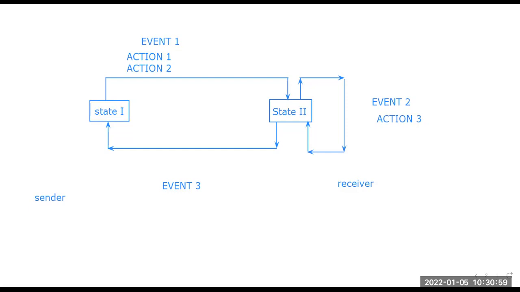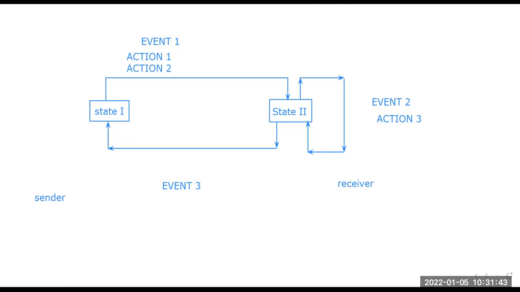Now there are some requirements. What are the requirements? The sender cannot send a frame until the network layer has a data packet to send. That means the data from the sender side goes from the data link layer to the physical layer and onto the data bus. So the first requirement is that the data link layer must have some data coming from the network layer. And the receiver side cannot deliver a data packet to the network layer until it receives a frame from its physical layer. So there will be a ready state on the sender side and on the receiver side.